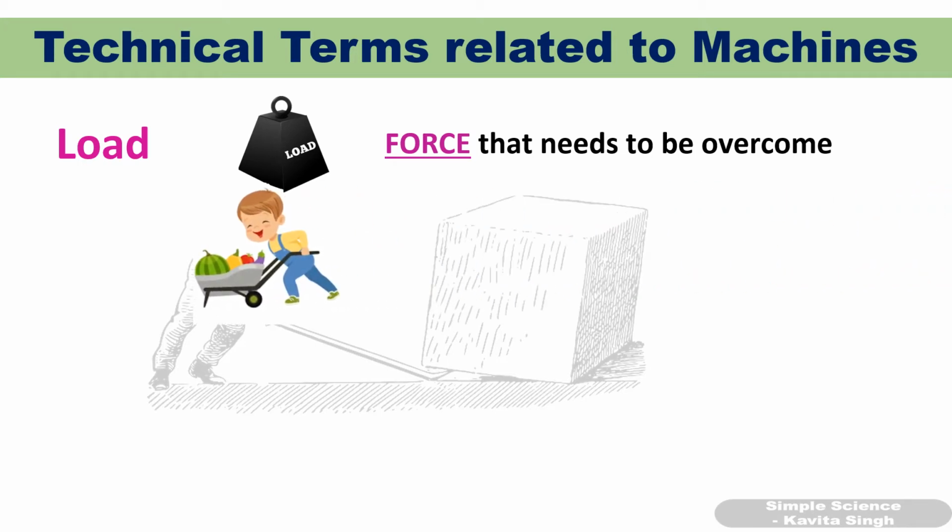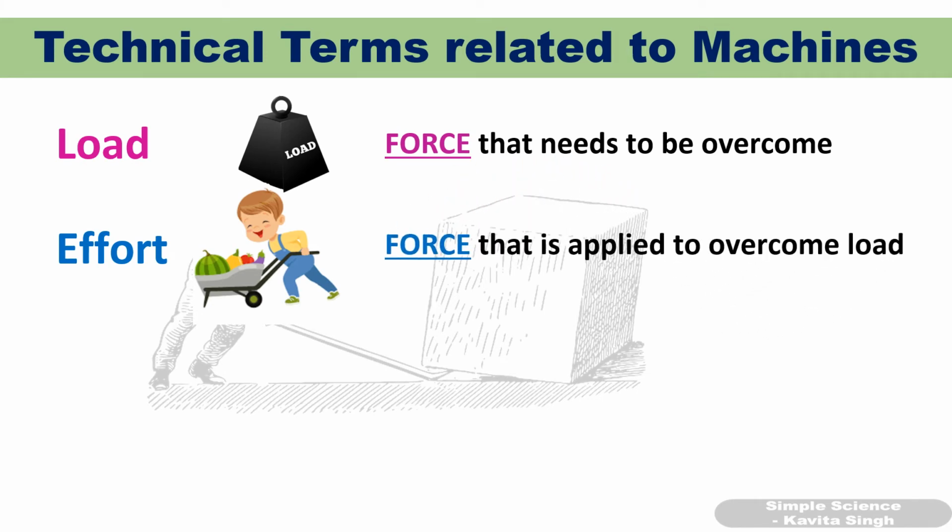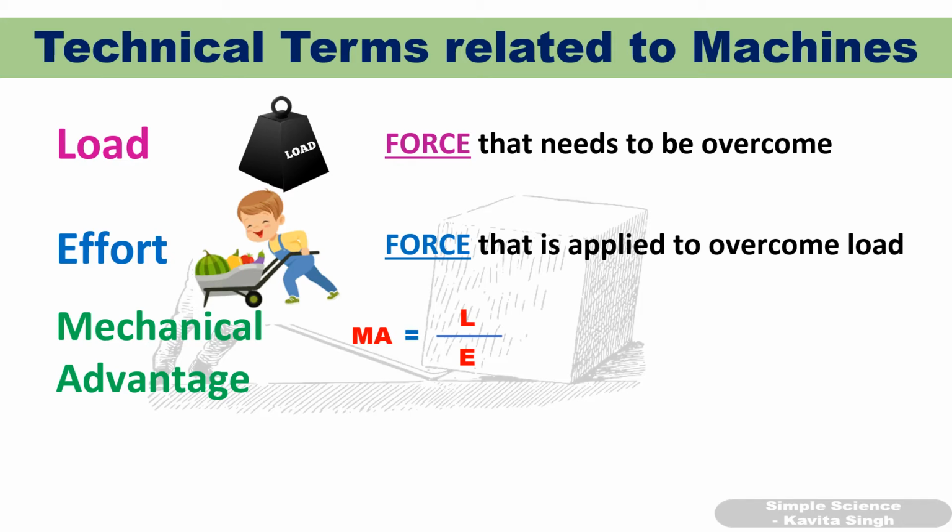If you have to overcome load, if you have to move your object or some weight, you need to apply effort, isn't it? You need to apply a force on that. So this effort is nothing but the force which is applied to overcome the load. The next term is mechanical advantage. Mechanical advantage is how much load is overcome by applying how much effort. The ratio of load to effort is called mechanical advantage.